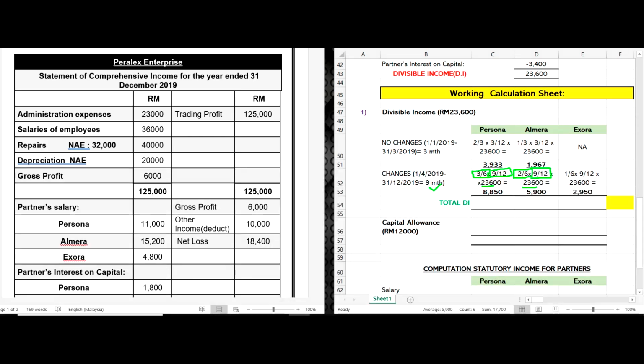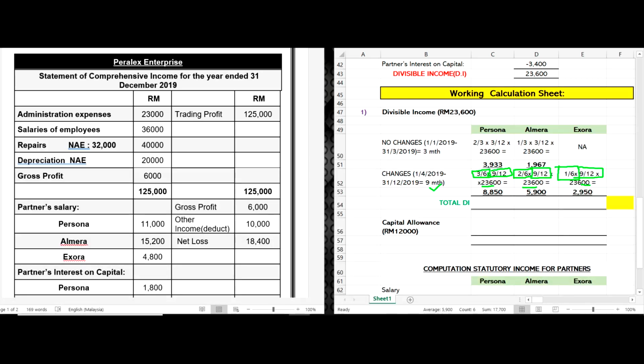And Izora, this is what the profit sharing ratio looks like for Izora, 1 over 6. 9 over 12 is for how many months she was with the Parallax Enterprise, and times with DI. So the amount is 2,950 ringgit.